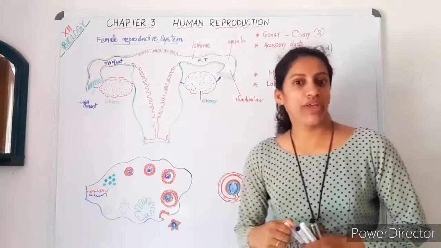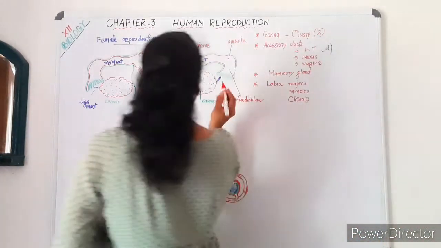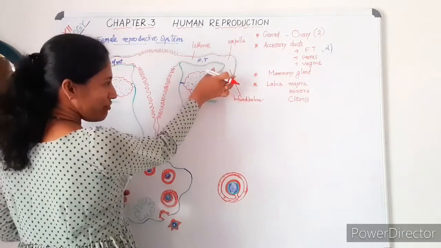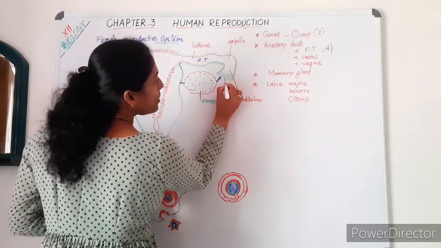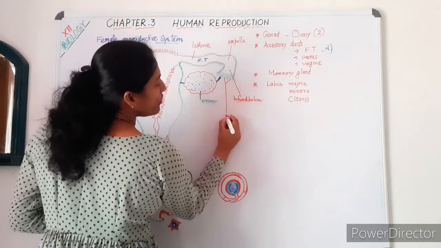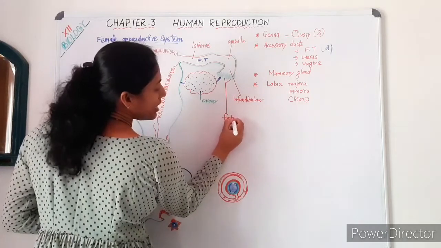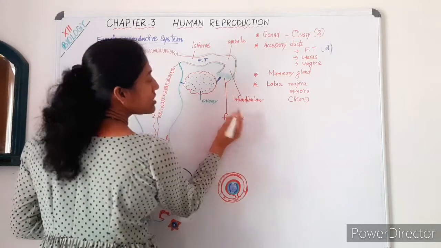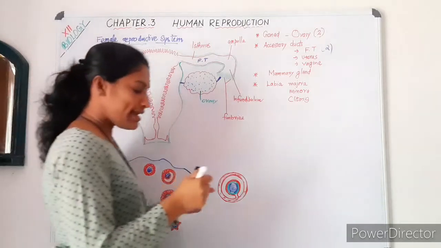The infundibulum, the funnel-like region, has many finger-like projections called fimbriae, which help to collect the released ovum.